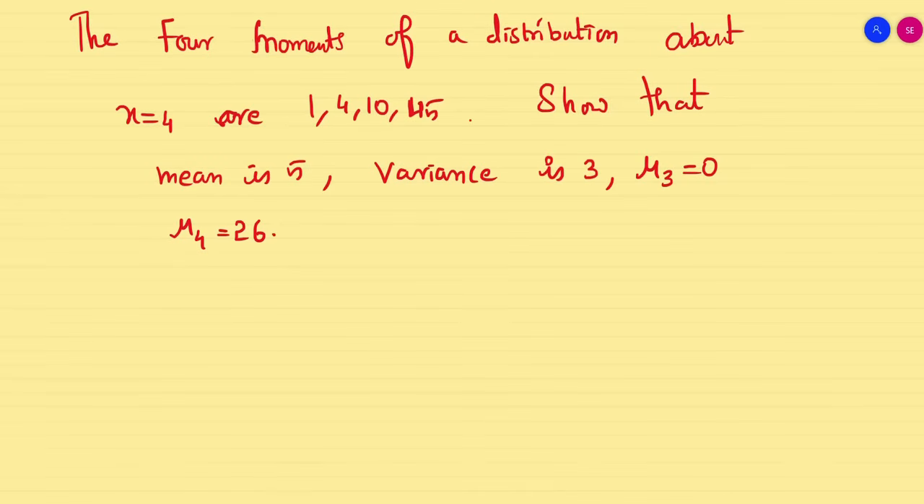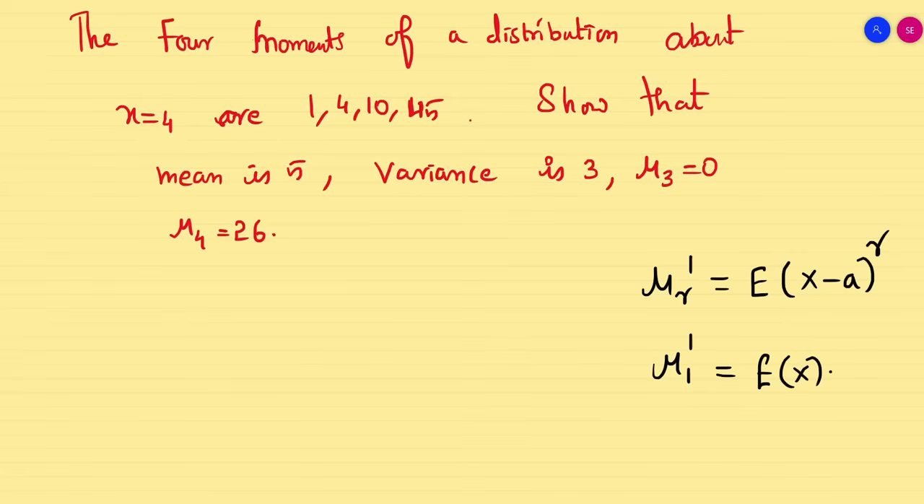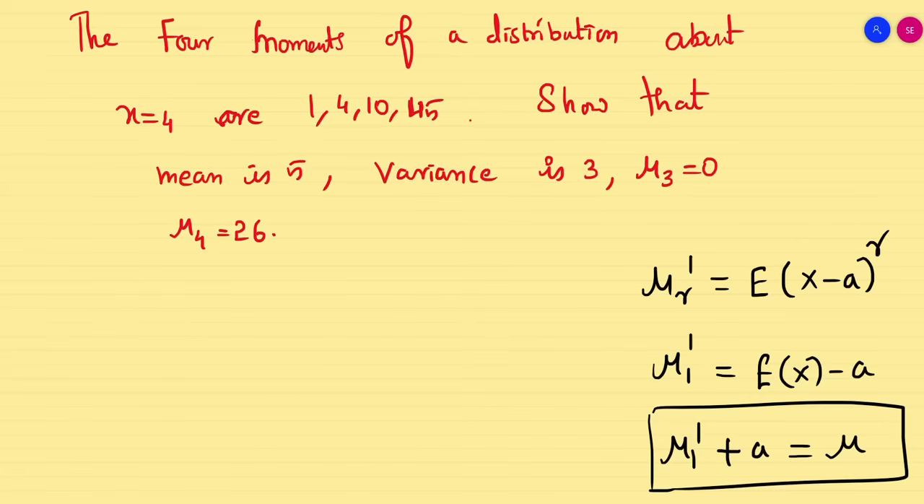Now listen, I want to give one more relation. Mu r dash is E of (x minus a) whole power r. When you put r equal to 1, it becomes E of x minus a. I am writing directly. So mu1 dash plus a will give you mu. This is another formula for the mean. If you know mu1 dash and the particular point a, and you add them, you will get the mean. Okay, let's go into the problem, guys.